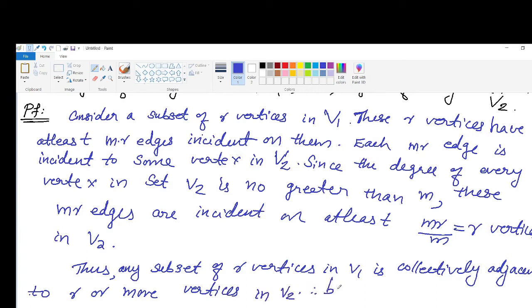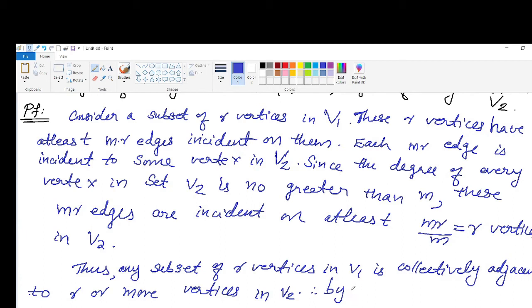Therefore, by the above theorem, a complete matching of V1 into V2 in a bipartite graph exists if and only if every subset of R vertices in V1 is collectively adjacent to R or more vertices in V2 for all values of R.